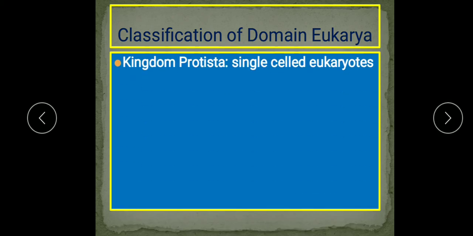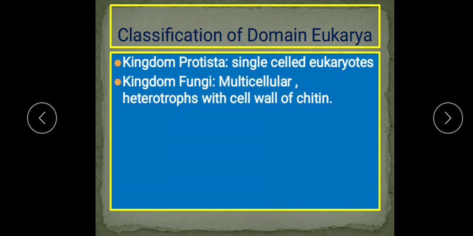The domain eukarya has been divided into 4 kingdoms, if you remember. Kingdom Protista: these are the single celled eukaryotes, for example Euglena, amoeba, paramecium. They all come under the kingdom Protista. Next is kingdom Fungi. Fungi are unicellular or multicellular, and they are heterotrophs. Heterotrophs, you know, cannot synthesize their own food, so they depend on other organisms, and they have their cell wall made up of chitin.